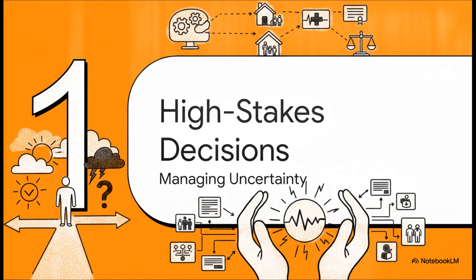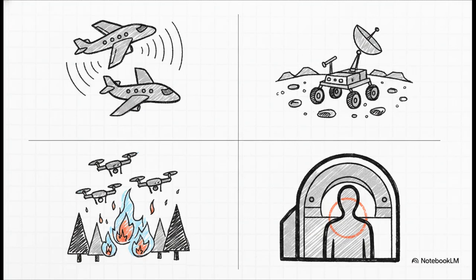Let's kick things off with Section 1, High Stakes Under Uncertainty. When we talk about algorithmic decision-making, this isn't just some abstract theory being debated in a dusty lecture hall. This is about real-world survival and critical, life-altering outcomes. Just think about the sheer scale of these applications for a second. When an automated system is handling aircraft collision avoidance, it has to rely on incomplete, noisy radar data to prevent mid-air disasters in a matter of split seconds.